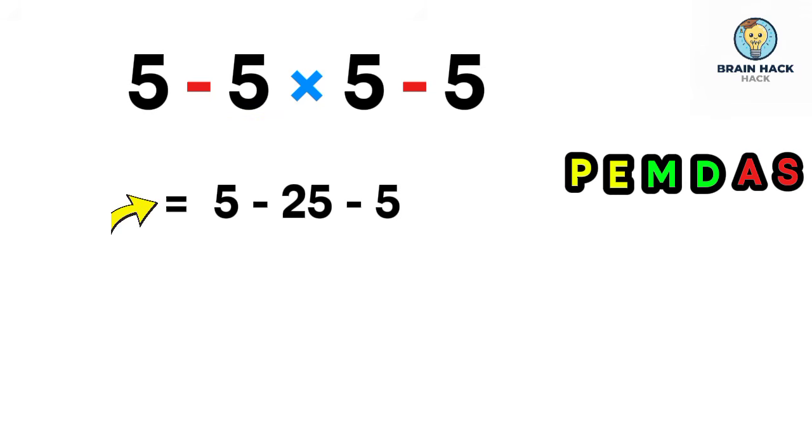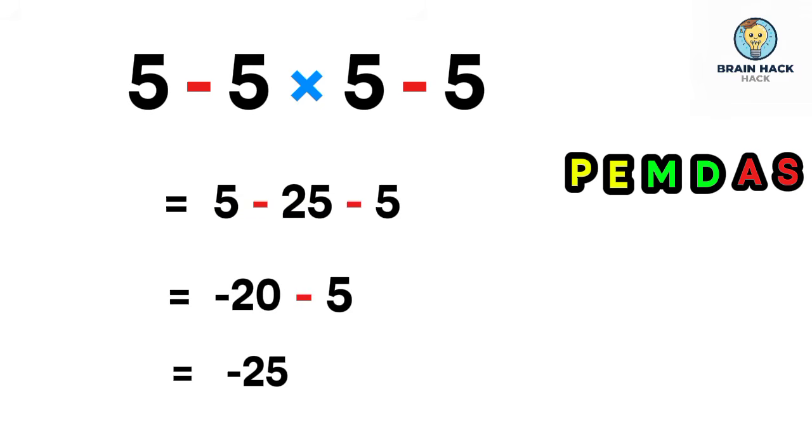At this point, we only have subtraction left. When there is more than one subtraction, we solve from left to right. First, 5 minus 25 equals negative 20. Then negative 20 minus 5 equals negative 25. This is the correct final answer. The correct answer is negative 25.